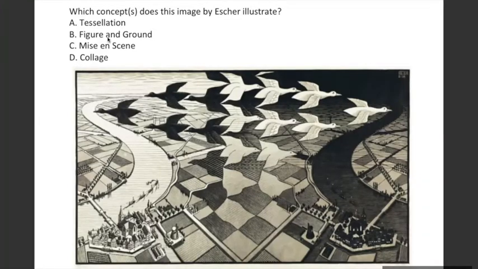Also, there is one more thing which I would want you to search for, the word tessellation. What does tessellation, which is in option A, mean? Just do a quick search on tessellation, okay?